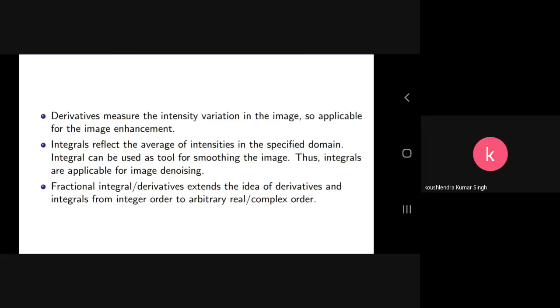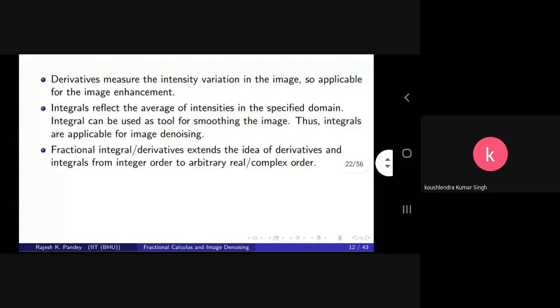Or we want different regions of the image to receive lesser or more smoothing, whereas an ordinary integral smooths the image overall. Fractional integrals and derivatives give us a tool to control the smoothing of the image with the fractional order alpha.